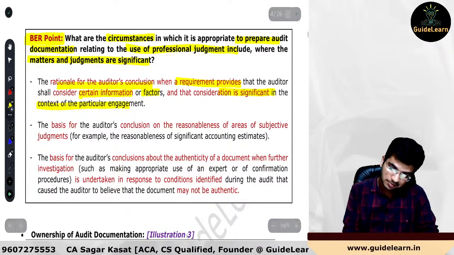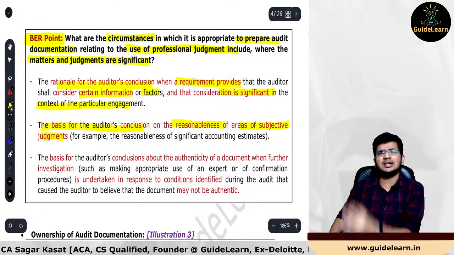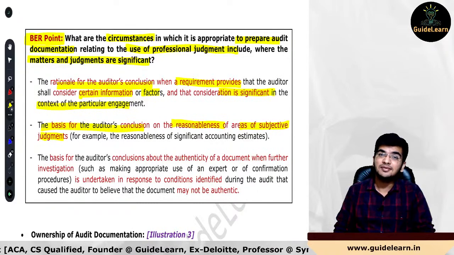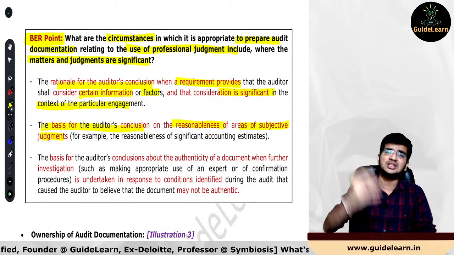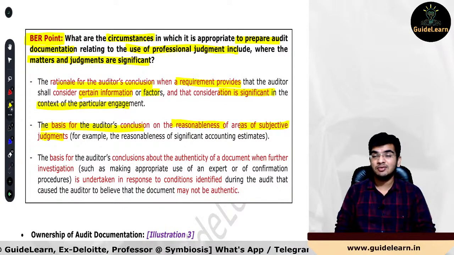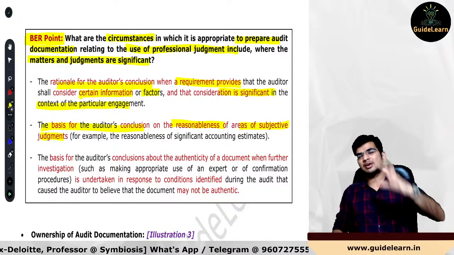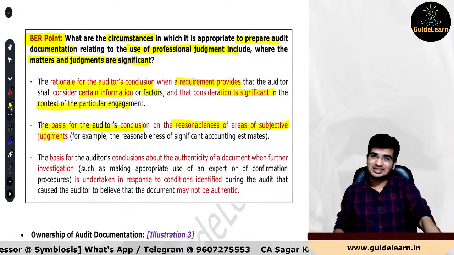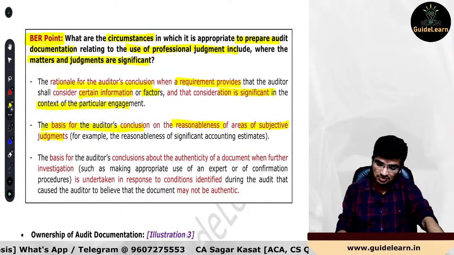The second thing, the basis for the auditor's conclusion over the reasonableness of areas of subjective judgment. Wherever the auditor has subjective judgment, for example, provision for gratuity, provision for employee benefits, or cash flow projections and forecasting of cash flows in terms of going concern assumption testing, there would be areas of subjective judgments. Whenever you audit such areas, you need to check the reasonableness of the assumptions used while making those subjective judgments.